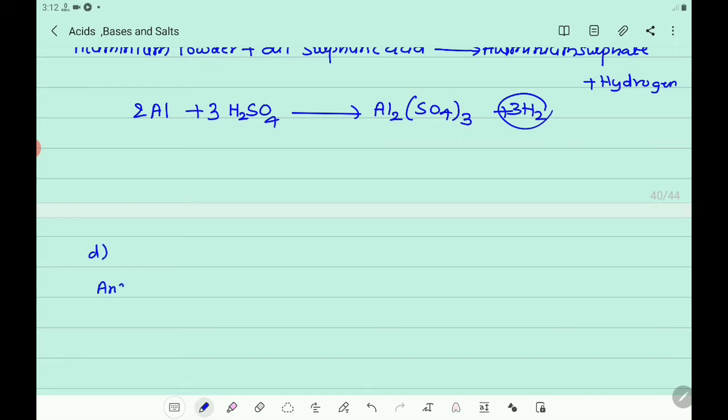You can write acid first or iron filings first. Iron filings plus dilute hydrochloric acid